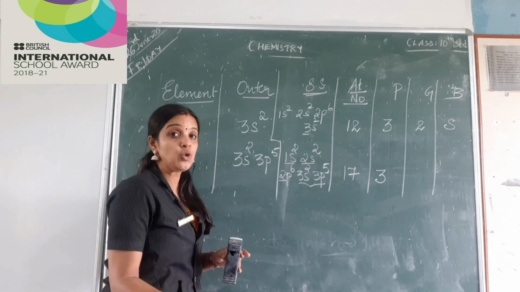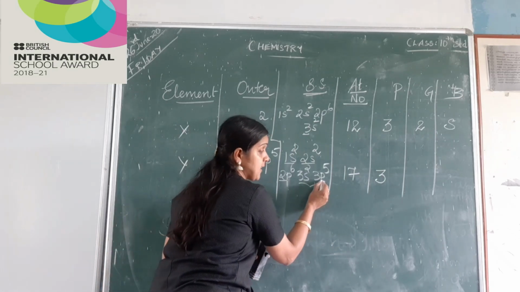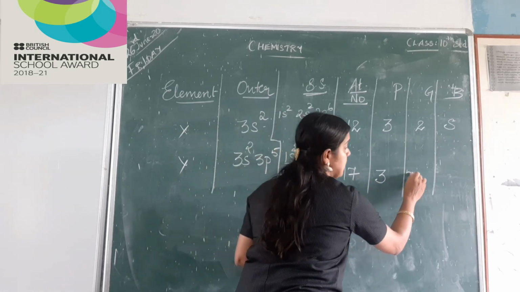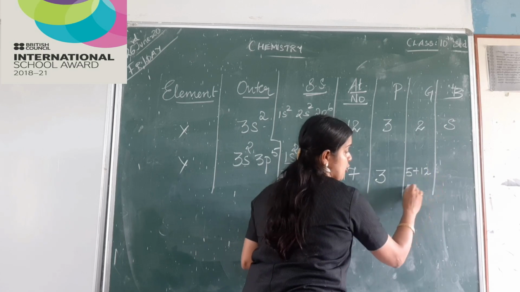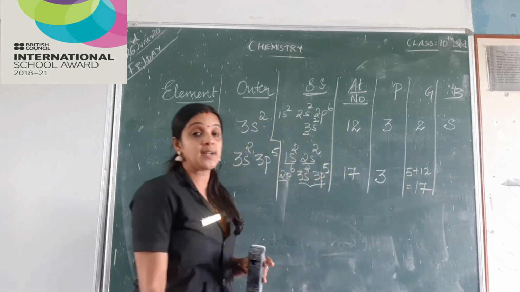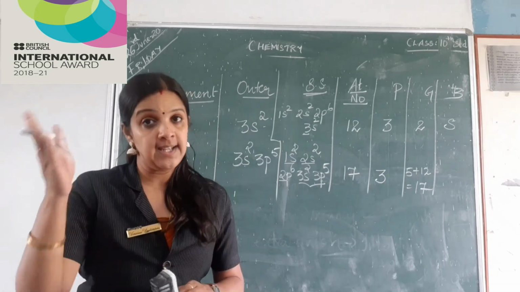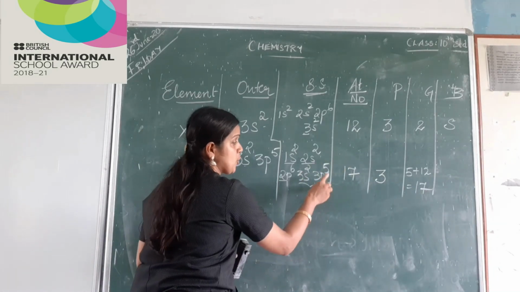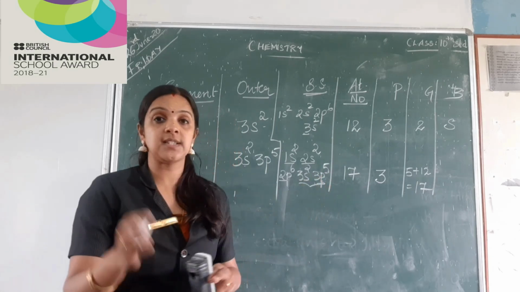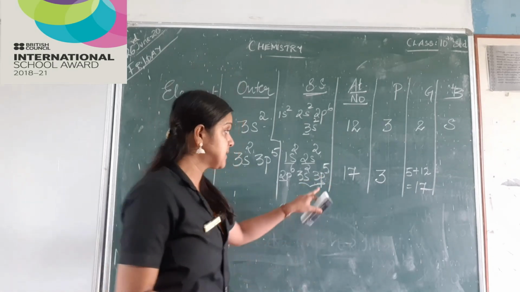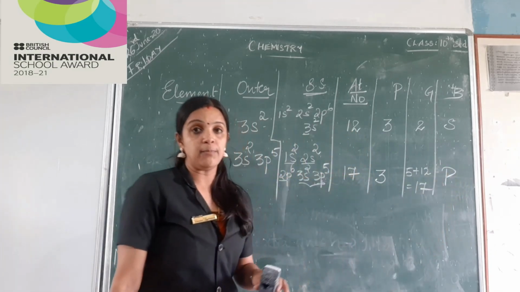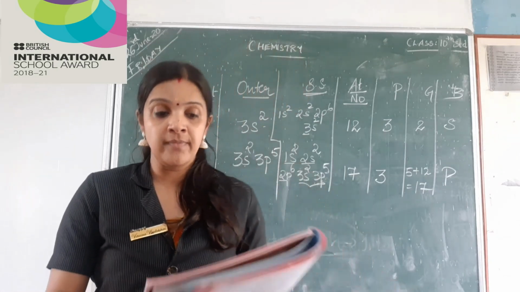How do I find the group? We know the last electron is entering the p subshell. So the number of electrons plus 12. Yes, you are right. When you add 12 to it, it becomes a 17th group element. And the last one is the block. The subshell to which the last electron enters is the block of the element. And since it is entering P subshell, it belongs to the P block. So children, this is how we will be getting questions in the exam.